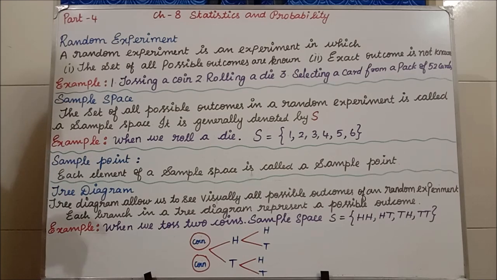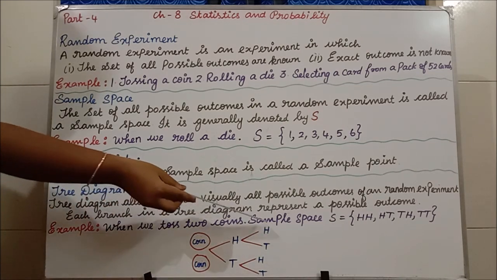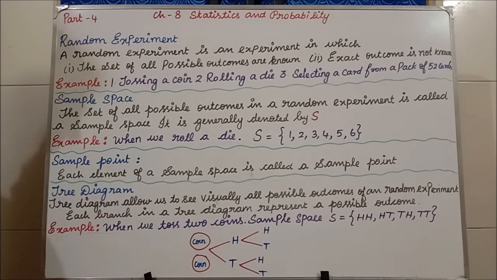At the same time I am tossing the two coins. Consider that when I toss the first coin I get head, and when I toss the other coin I get tail. From the first coin, what are the possibilities I have? I have head, tail, and similarly for the second coin I have the possibility of head, tail. So totally how many outcomes will I get in the sample space?